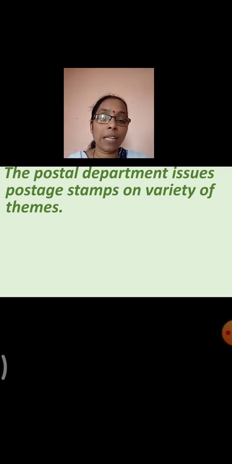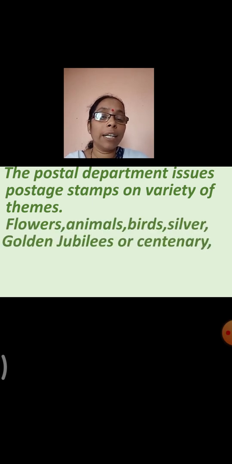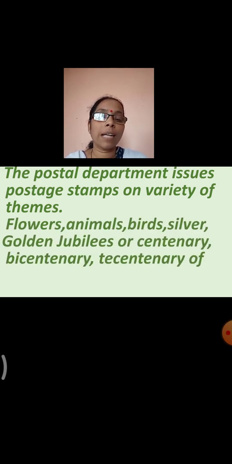In the same way, postal stamps could be issued with a variety of themes. What themes could be mentioned on the postal stamps? It talks about flowers, animals like the national flower, national bird, national animal, then various silver and golden jubilees of events, or also the centenary or the bicentenary.